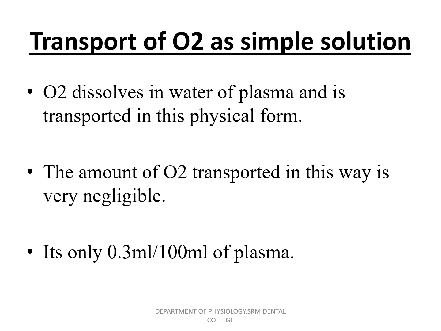Next, the transport of oxygen as simple solution. Oxygen dissolves in the water of plasma and it is transported in the physical form. The amount of oxygen transported in this way is very negligible. It is only 0.3 ml per 100 ml of plasma. In this physical form, only 1% takes part. So the oxygen will be transported in a simple form.